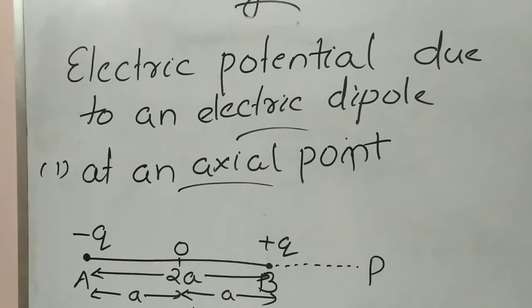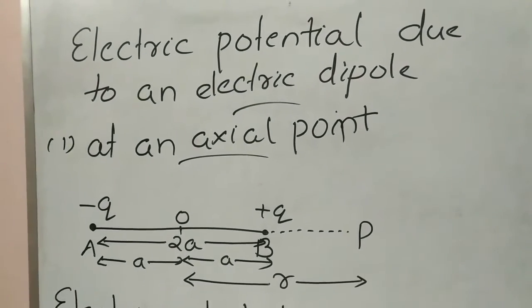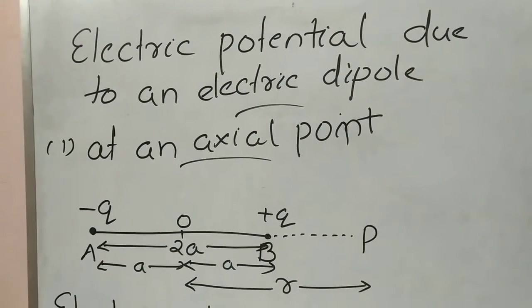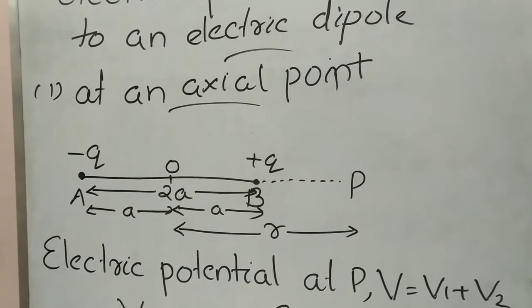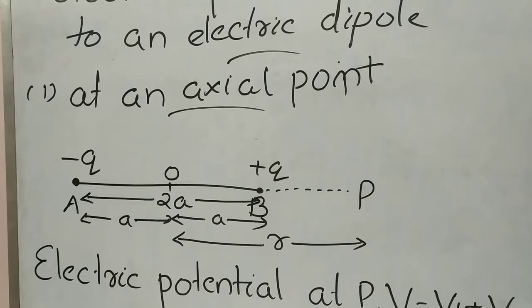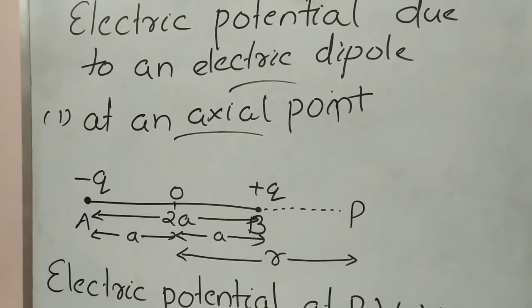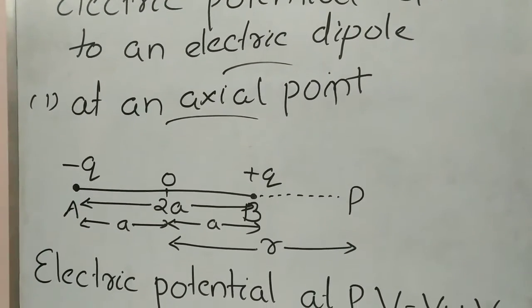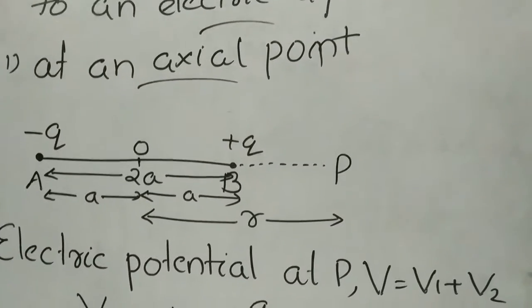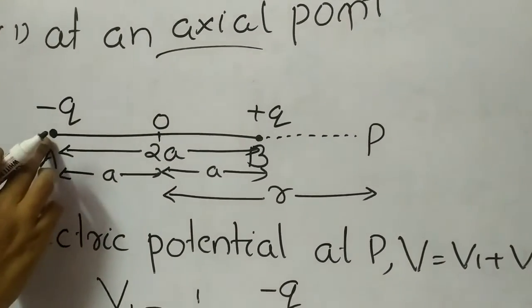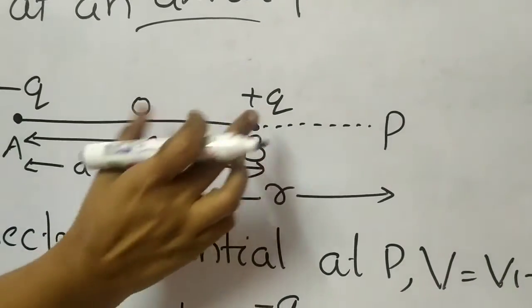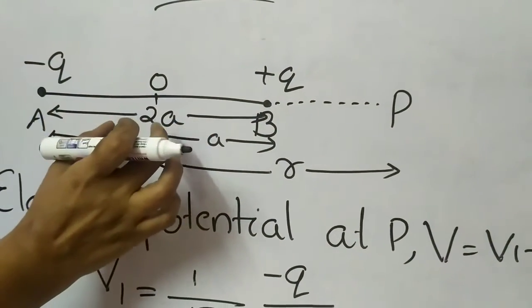Now moving to the derivation for electric potential due to an electric dipole at an axial point. In the first chapter we derived an equation for electric field due to an electric dipole at an axial point. Here we have to derive the equation for electric potential. Here you can see the dipole, minus q and plus q, separated by a distance 2a.